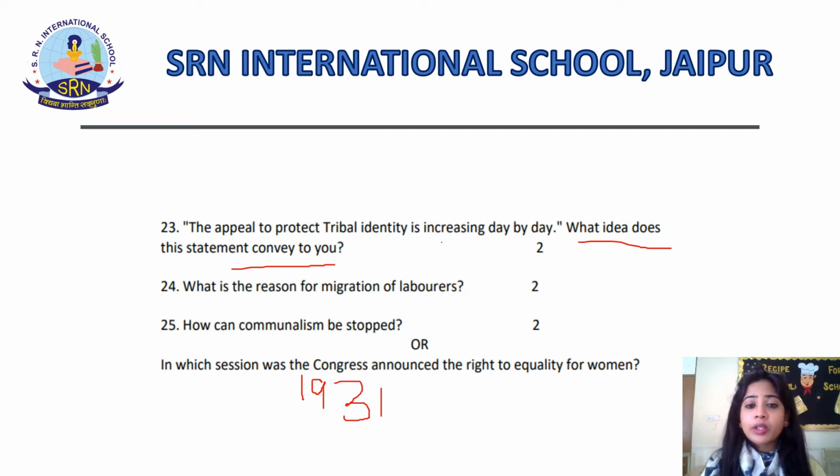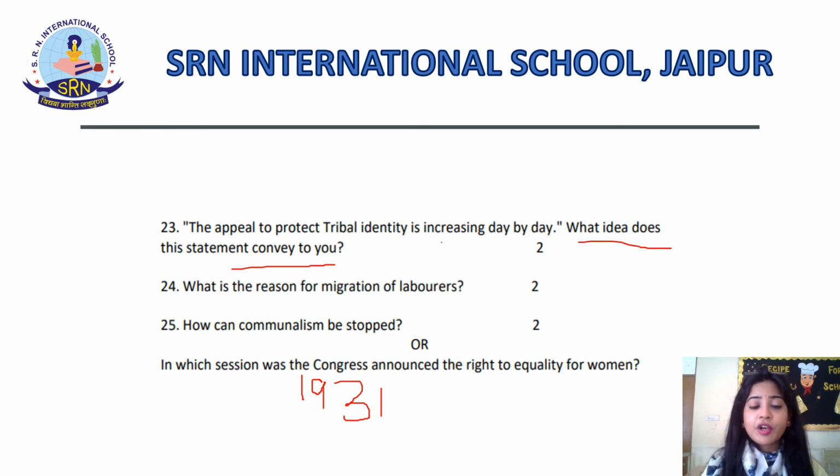And how can it protect? It can maintain its tribal identity by the process of reservation. So you should write these 3 points telling that this particular statement is conveying these 3 meanings. Now talking of question number 24.